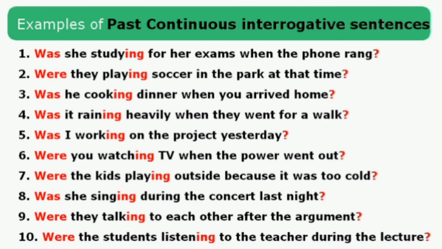Examples of past continuous interrogative sentences are: was she studying for her exams when the phone rang? Were they playing soccer in the park at that time? Was he cooking dinner when you arrived home? Was it raining heavily when they went for a walk? Was I working on the project yesterday? Were you watching TV when the power went out?